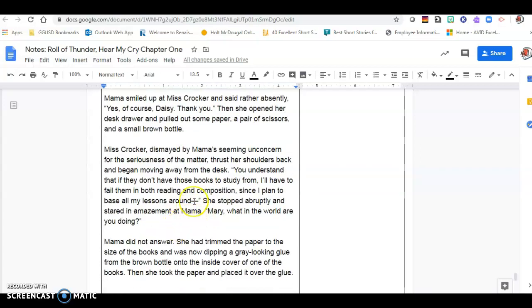Miss Crocker, dismayed by Mama's seeming unconcern for the seriousness of the matter, thrust her shoulders back and began moving away from the desk. "You understand that if they don't have those books to study from, I'll have to fail them in both reading and composition, since I plan to base all my lessons around." She stopped abruptly and stared in amazement at Mama. "Mary, what in the world are you doing?"